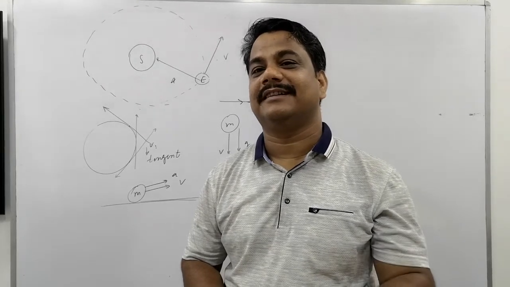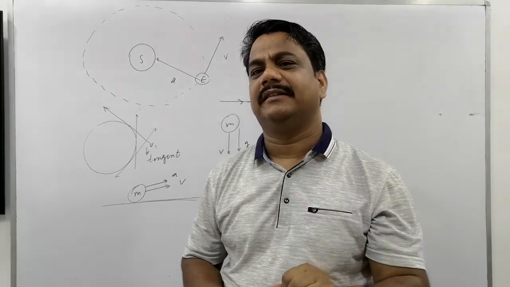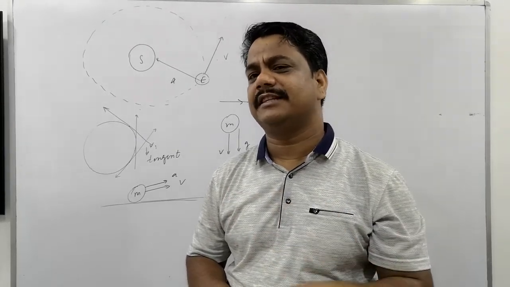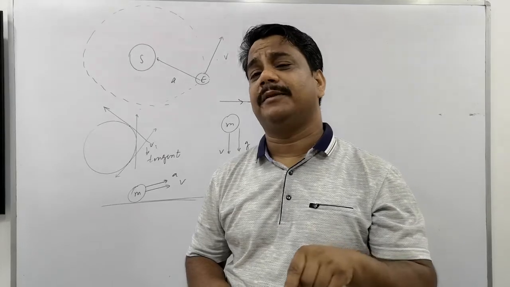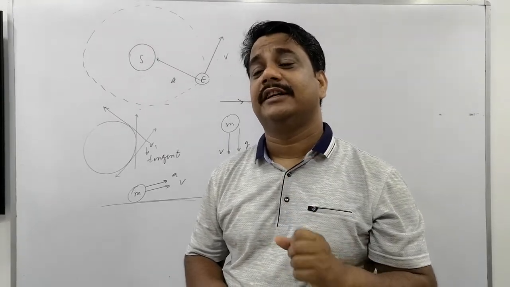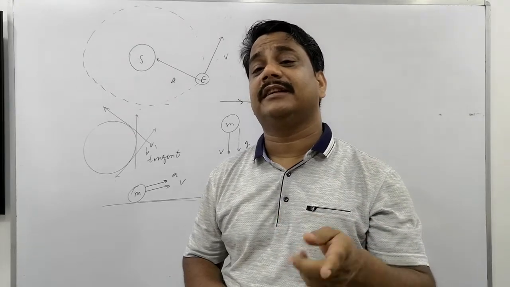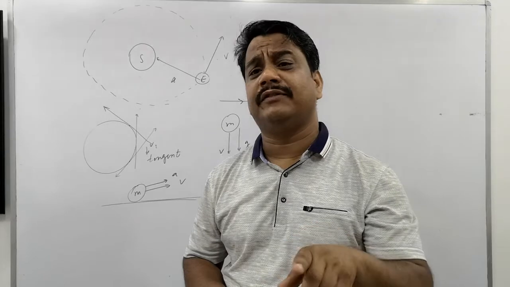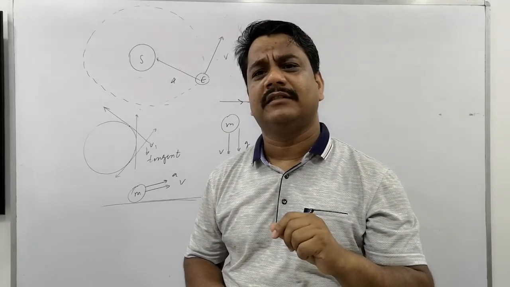Uniform motion. Is that clear? Uniform motion means constant speed, which means acceleration is 0. Uniform accelerated motion means acceleration is non-zero. Is it possible for a motion to be uniform but accelerated?